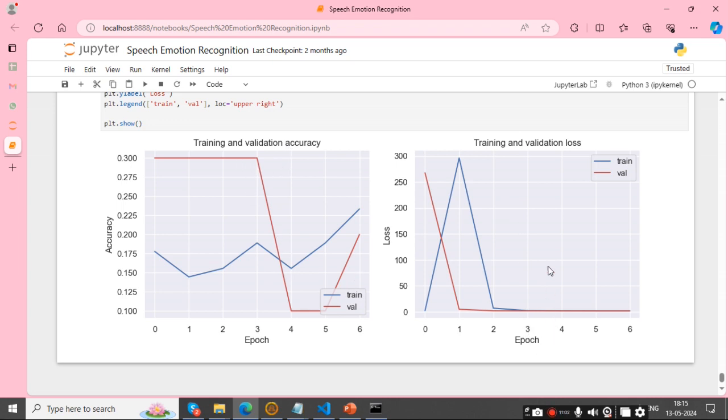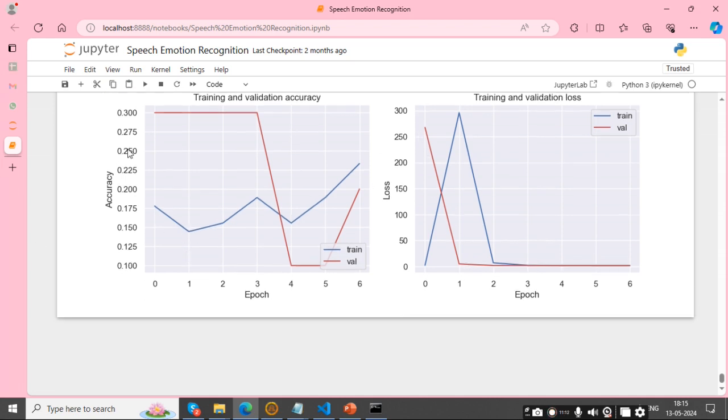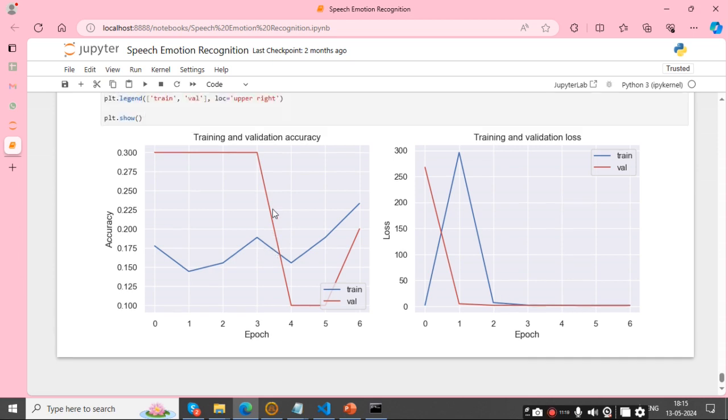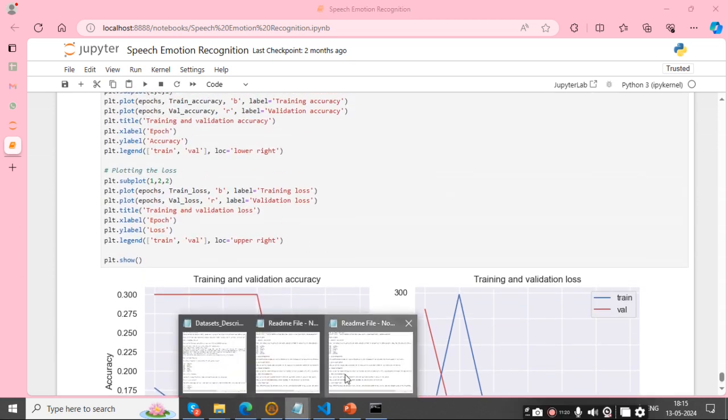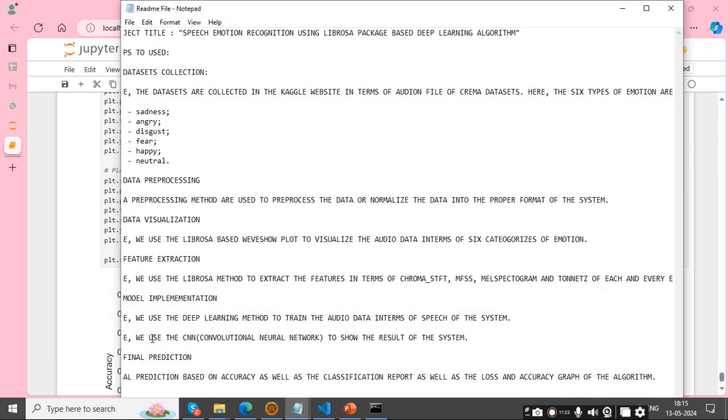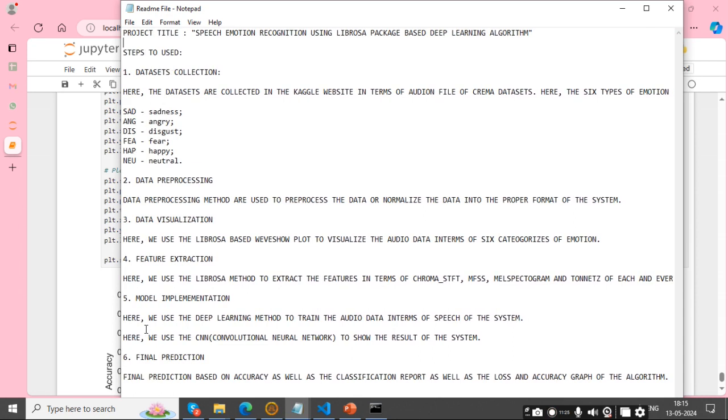And another graph is training and validation loss. Here, blue means train and red lines are validation. So this is our model's train and validation accuracy and loss. So this is our readme file. Thank you.